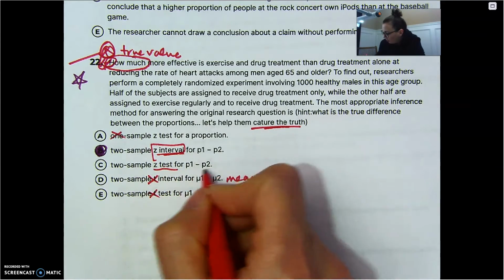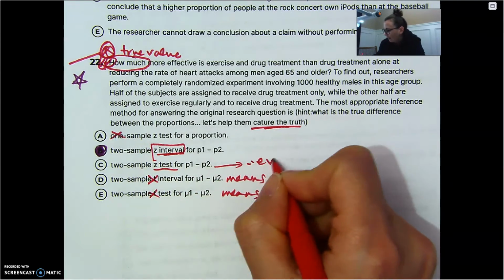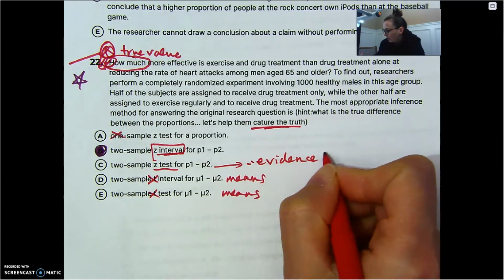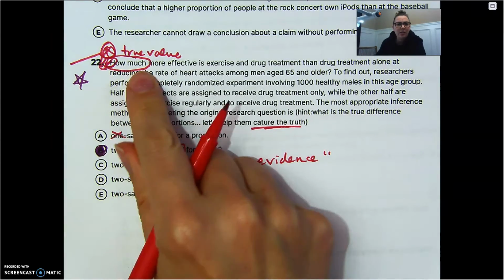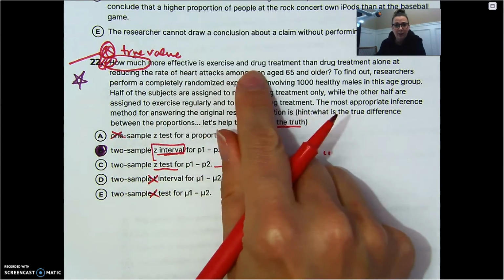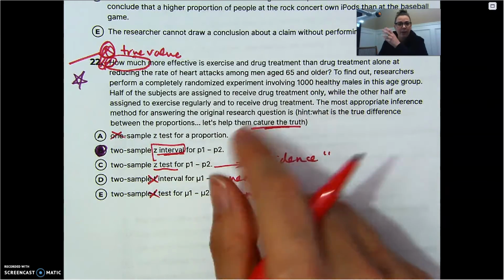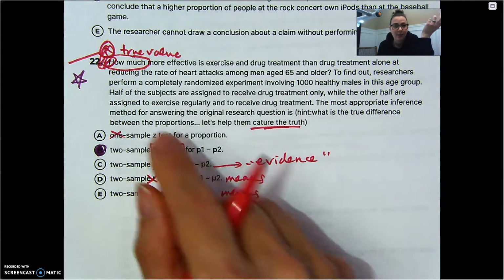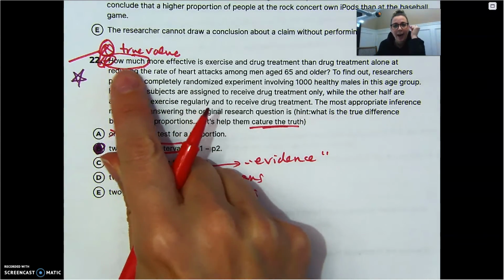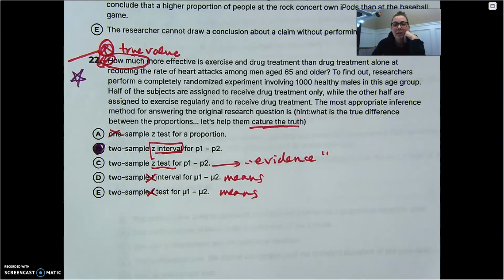Example of keywords for a test, they would ask for evidence. So if this was a little bit different, if they said, is there evidence that exercise and drug treatment are better? That's when it's a test. But if they want an actual value, how much, that's going to be an interval.